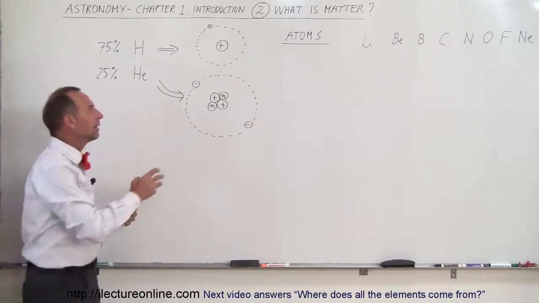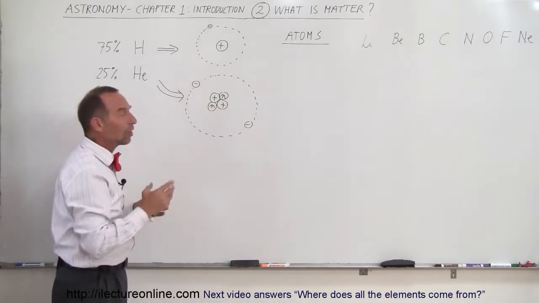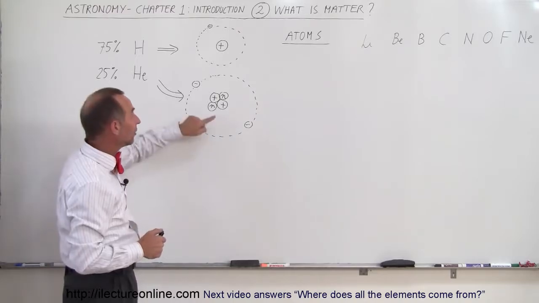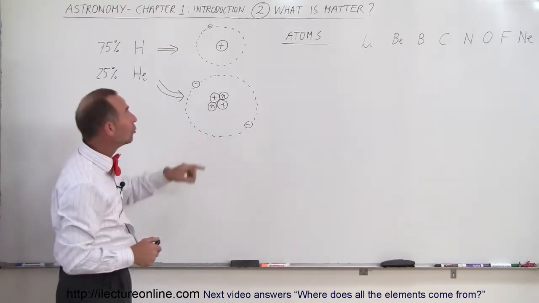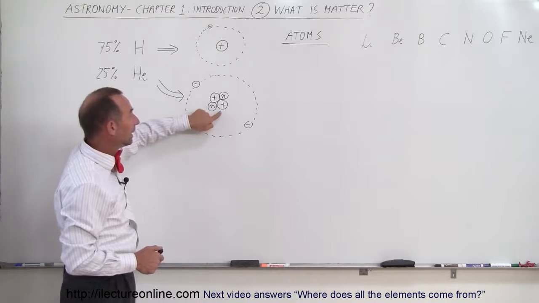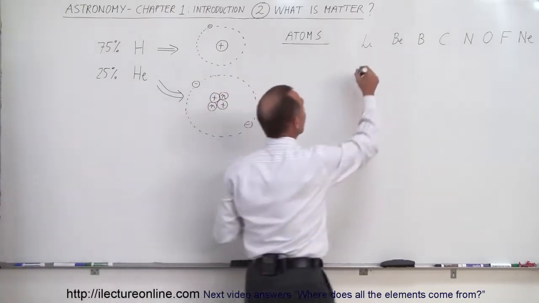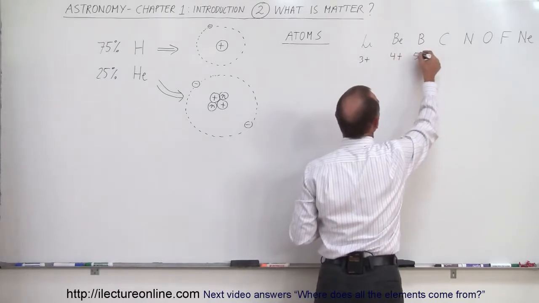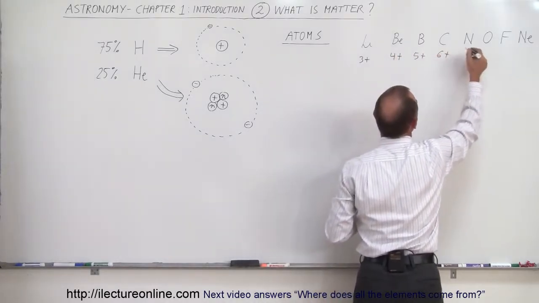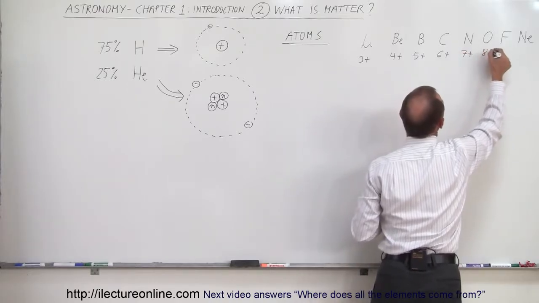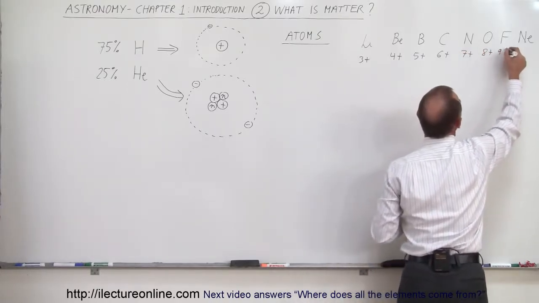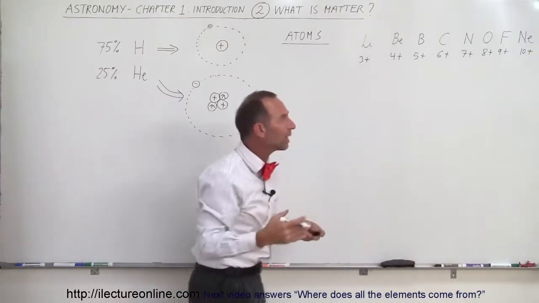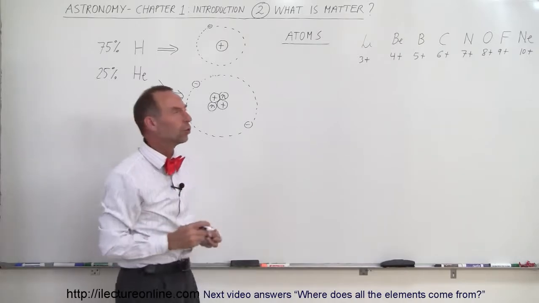Well, it turns out that the nuclei of atoms, and what sets one element apart from the next element on the periodic table, is the number of protons in the nucleus. Notice that hydrogen has 1 proton, helium has 2 protons, lithium has 3 protons, beryllium has 4 protons, boron has 5, carbon has 6, nitrogen has 7, oxygen has 8, fluorine has 9 protons, and neon has 10 protons. So what makes one element different from the next is simply the number of protons in the nucleus.